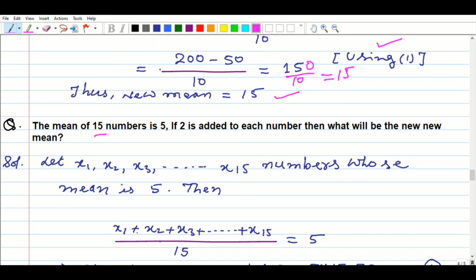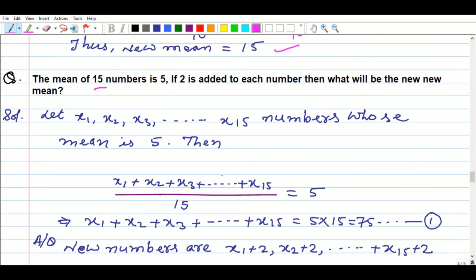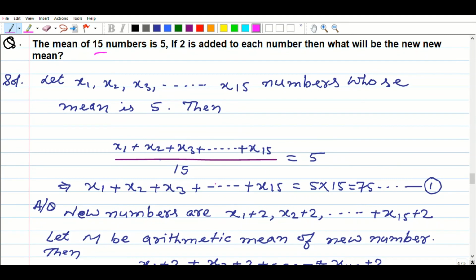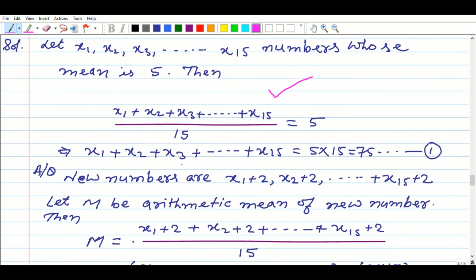Okay, and the number of observations is equal to 15. So mean equals the sum of the observations divided by the number of observations. The sum of the observations is x1 plus x2 plus x3 plus dot dot dot plus x15, divided by 15, equal to 5. By cross multiplication, 15 into 5, we can write x1 plus x2 plus x3 plus dot dot dot plus x15 equal to 75.